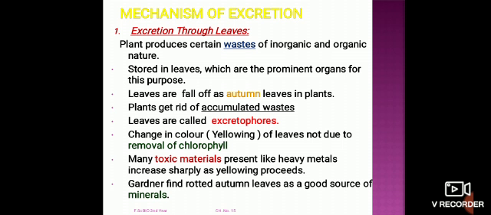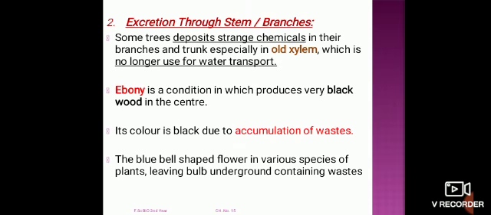Gardeners find rotted autumn leaves a good source of minerals. The leaves which are removed from the plants are used as a source of minerals and manures. In the second type, excretion through the stem and the branches. Some trees deposit strange chemicals in their branches and trunk, especially in the old xylem, which is no longer used for water transport.